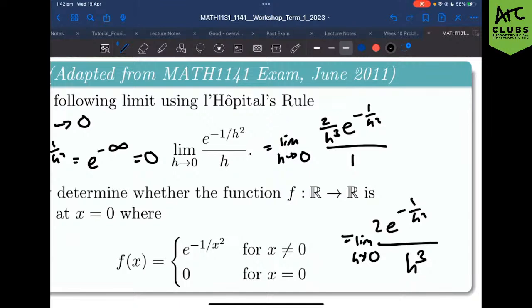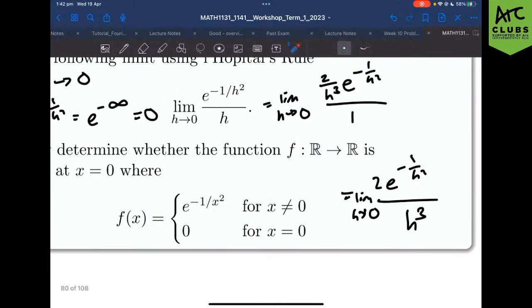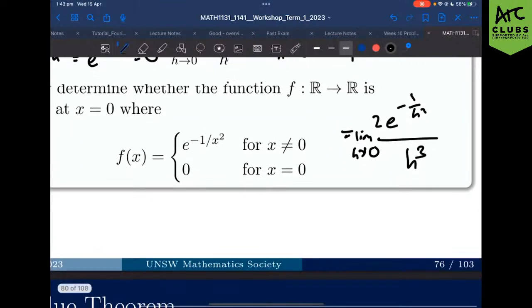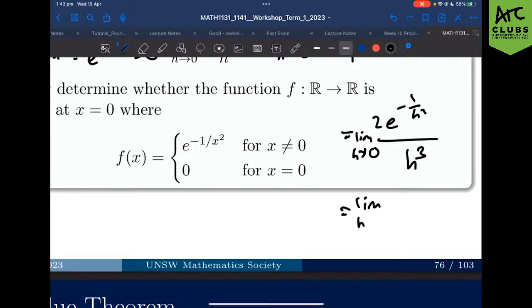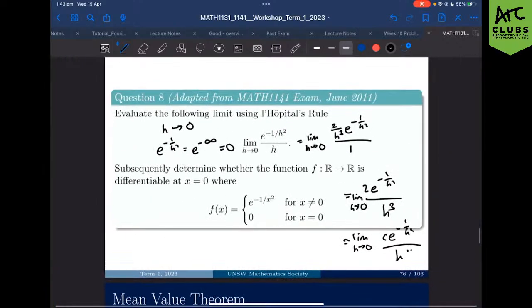Well, there are two options then. We can either use L'Hopital's rule again, or we're back to square one. Let's try to use it again. What would happen if we use it again? You guys can try it. I'll give you a warning now: if you use it again, you're going to end up with another limit as h goes to 0 of a random constant, e to the power of minus 1 on h squared, over h to the power of something. And if you end up with h to the power of something, that's always going to give you a problem. So back to the drawing board.